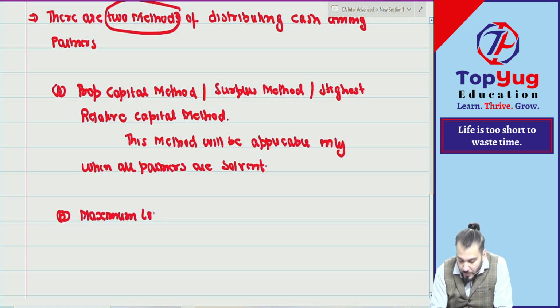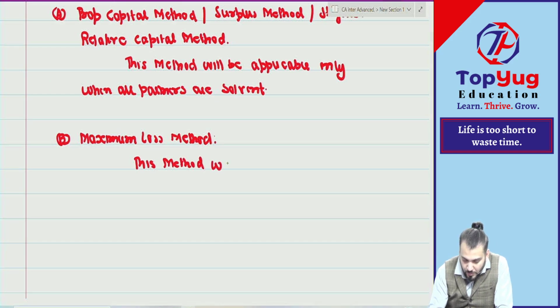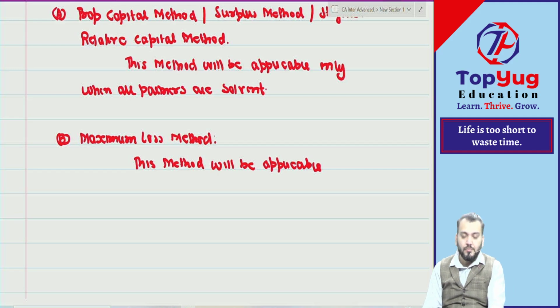Maximum loss method. And this method will be applicable when? This method will be applicable in all situations, whether partners are solvent or insolvent.